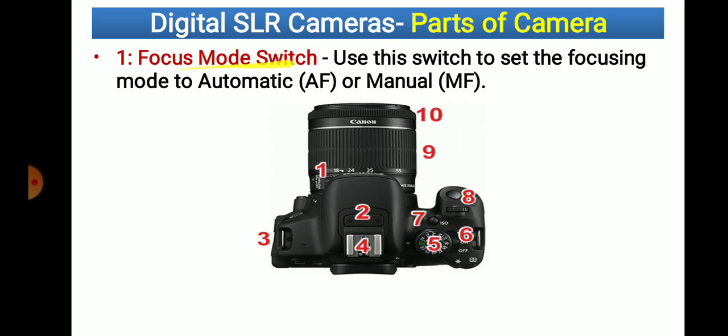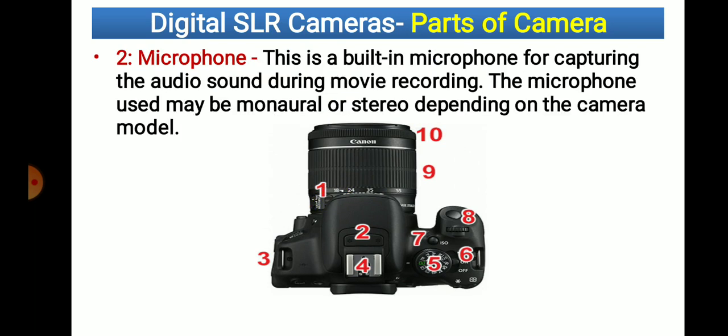Now, the focus mode switch. First one here. Use this switch to set the focusing mode, automatic or manual. AF is automatic focus, and the other is manual focus. So this mode we are able to set with the help of the camera's focus mode switch, automatic or manual.